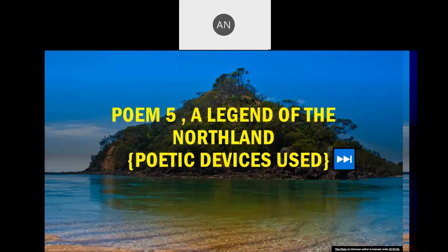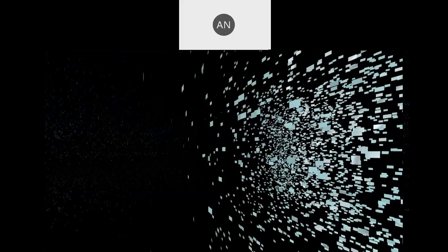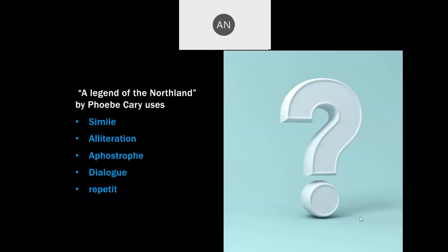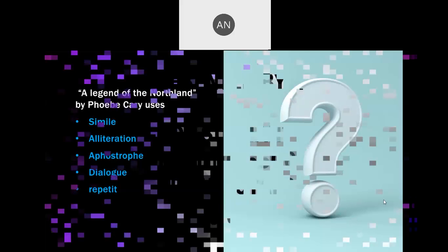Now comes the poem The Legend of Northland. In this we have simile, alliteration, dialogue, repetition, apostrophe. Apostrophe, there should be no H.